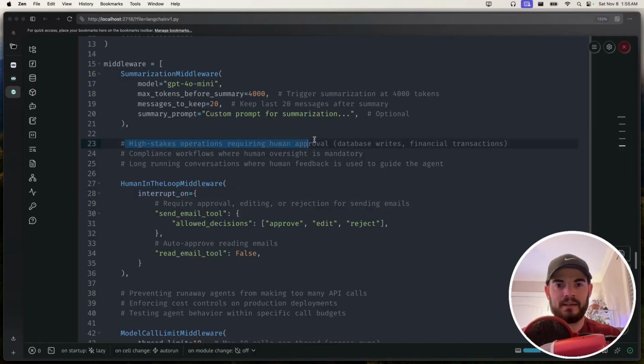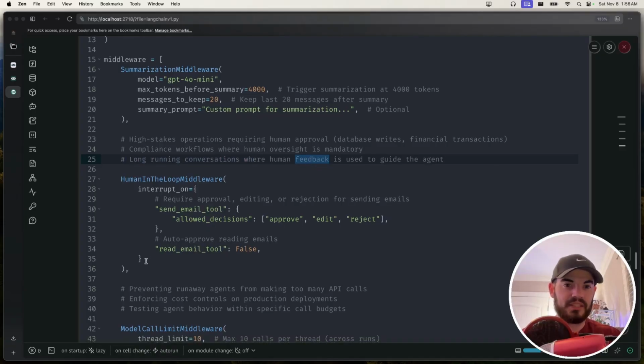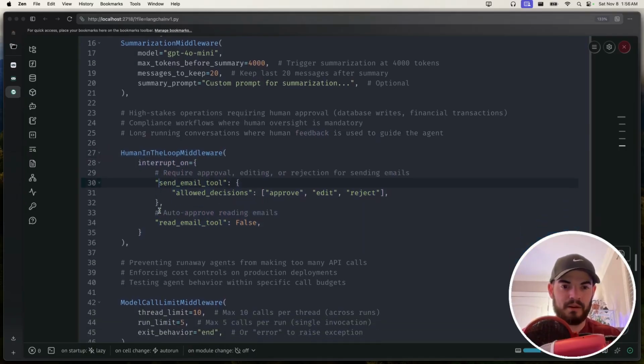So we have high-stakes operations requiring human approval, so if you need to do database writes or financial transactions even, you want to have some sort of compliance oversight, or if you just have some long-running conversation where human feedback is used to guide the agent. So this is very useful. I'm going to use the heck out of this as I get into my flows.